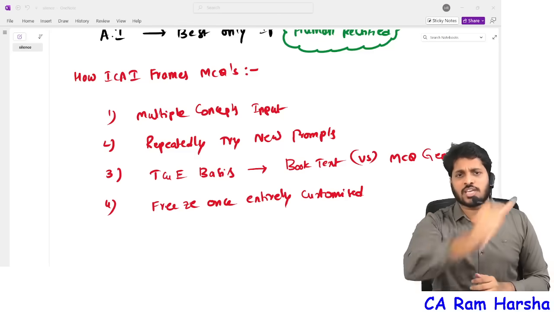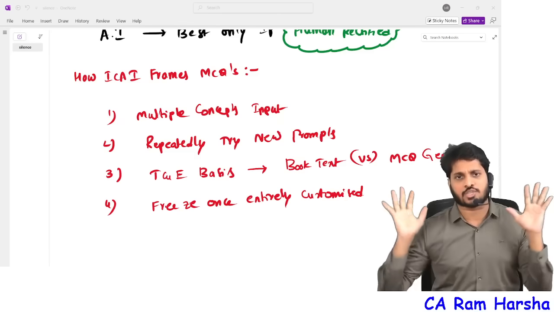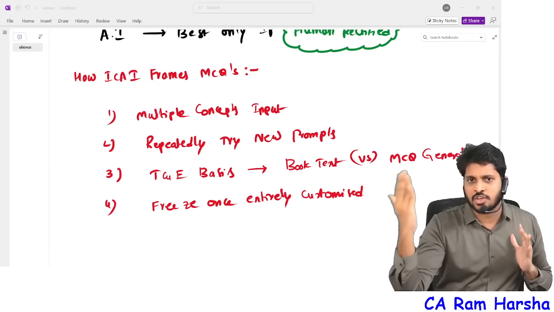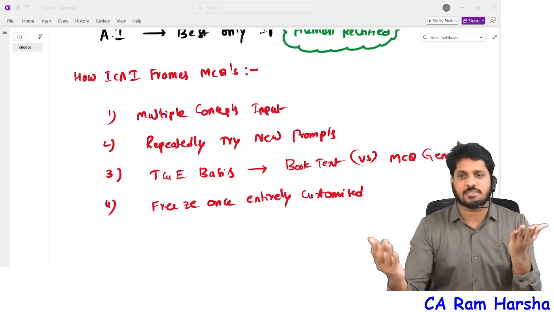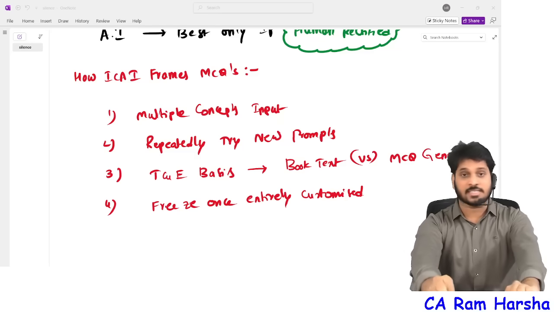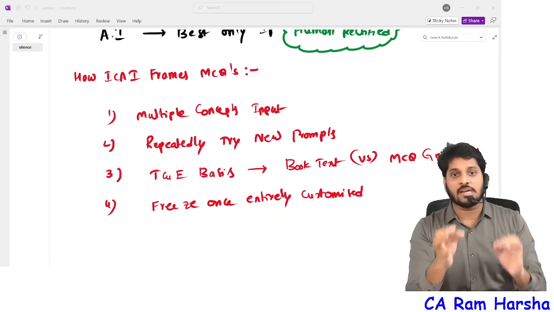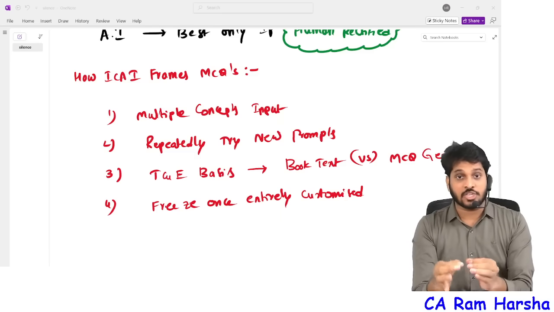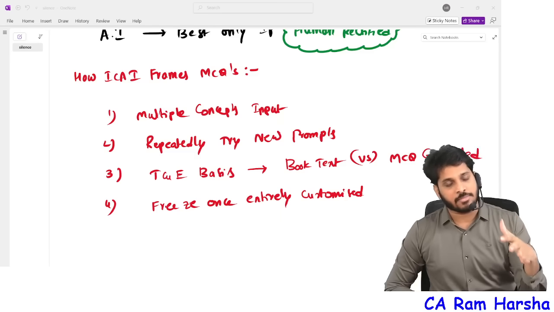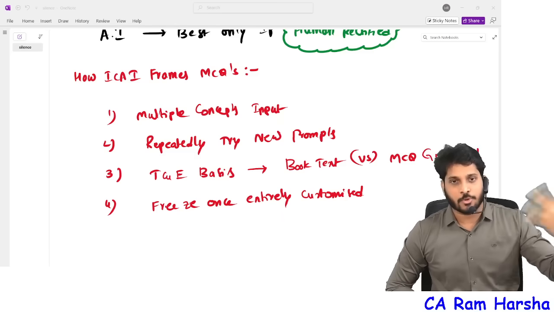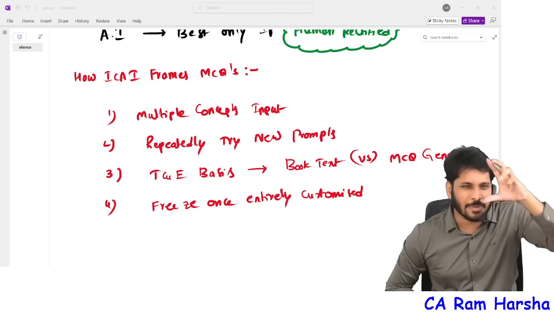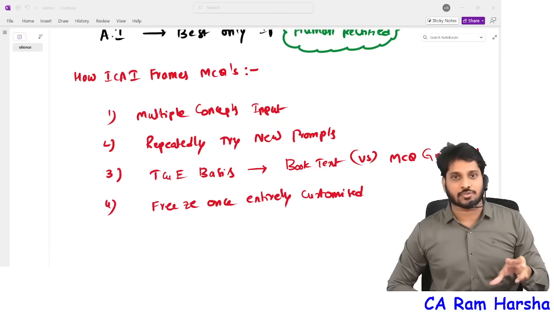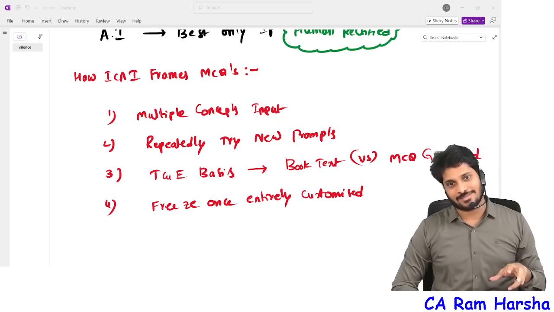Just cross verify with what I'm saying. Cross verify what is there in the ICAI MCQ booklet and the standard at which you are practicing. In Telegram channels, there might be some exceptions, I agree, but predominantly what I notice in ChatGPT MCQs which students are generating, and what many Telegram channels and YouTube community posts are posting, are very simple, base level, very straight MCQs. That's not how ICAI will test.